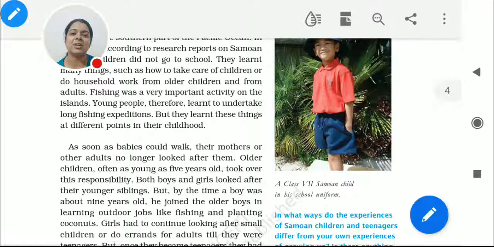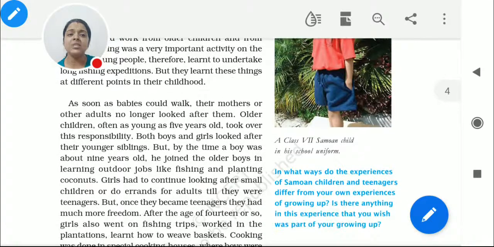But just imagine, when a child is just 5 years old, the parents, the mother and the adults, leave the children at home and they all go for their work. Their children remain with the elder brothers and sisters. You just imagine what it is telling. Older children, often as young as 5 years old, took over this responsibility. Both boys and girls looked after their younger siblings.